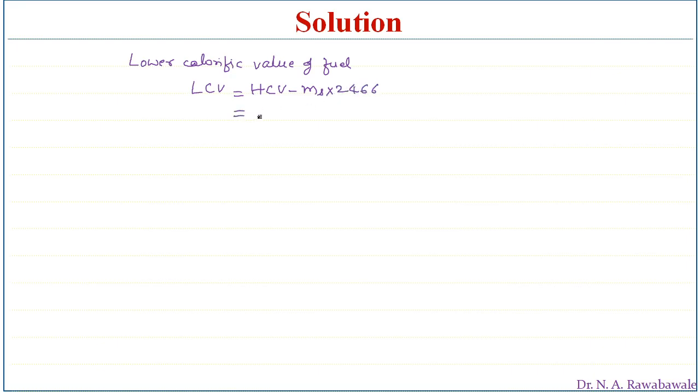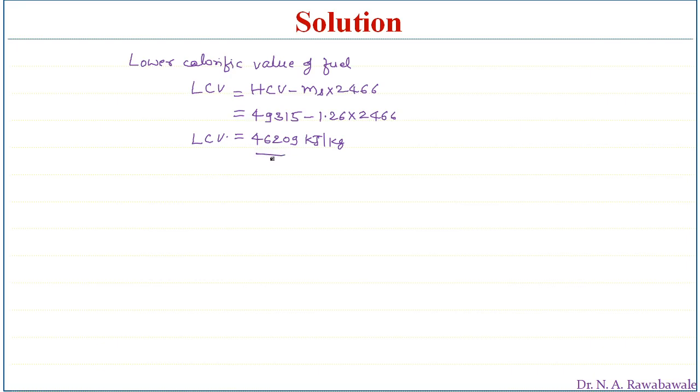Higher calorific value we know, which is 49,315 minus mass of steam produced is 1.26 into latent heat which is 2466. On further simplification, we get 46,209 kilojoules of heat energy per kg of fuel burned, lower calorific value that we are going to get here from Dulong's formula.